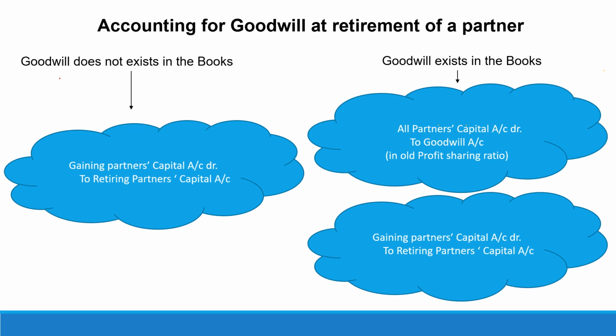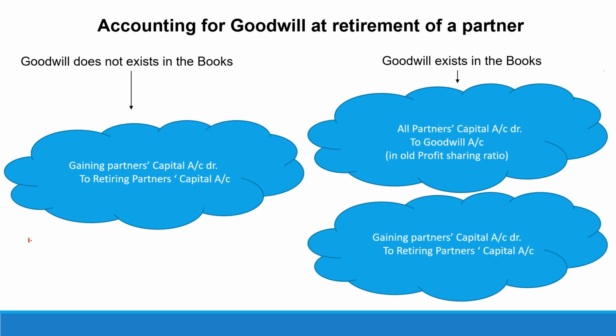So the first case we'll take is where goodwill does not exist in the books. It means on the balance sheet asset side you do not have any value of goodwill already existing. But the partner is retiring now, and at the time of retirement the goodwill of the firm is valued at a certain amount. Then using that value of goodwill of the firm, we will find out the share of goodwill of the retiring partner, and that will have to be given to him. And who will give it? It will be given by the gaining partners.